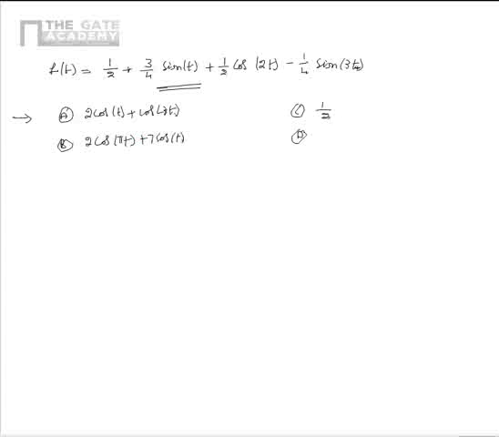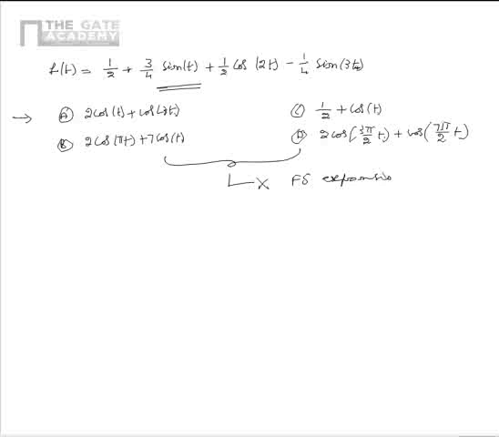Option C is 1 by 2 plus cos t. Option D is 2 cos of 3 pi by 2 t plus cos of 7 pi by 2 t. Out of the four options given, we have to find which of the options doesn't correspond to Fourier series expansion of a periodic signal.